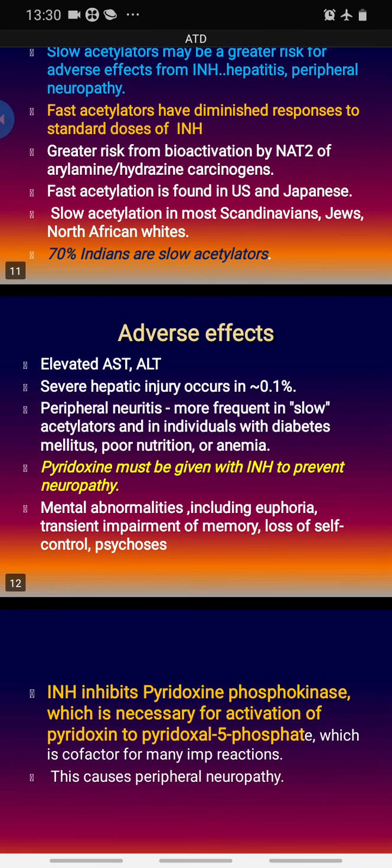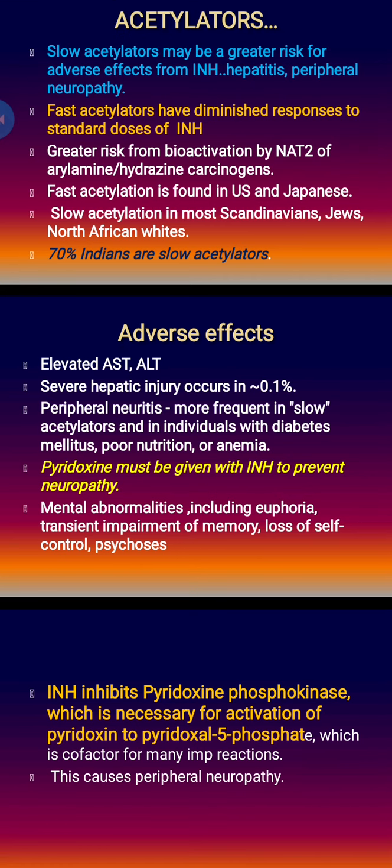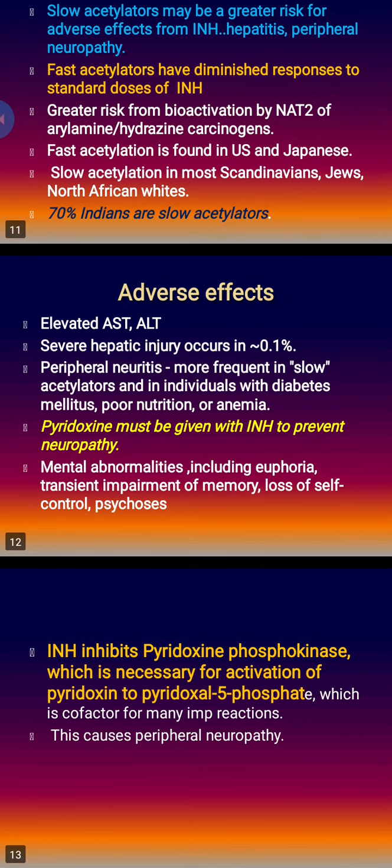At higher doses, rarely there can be mental abnormalities including euphoria, transient impairment of memory, and loss of self-control, psychosis. INH inhibits pyridoxine phosphokinase, which is necessary for the activation of pyridoxine to pyridoxal 5-phosphate. That is a cofactor for many important reactions, and this deficiency of pyridoxal phosphate due to INH is the reason for the neuropathy. So with INH administration, we have to give pyridoxine from outside, so that there is an adequate supply for generation of pyridoxal 5-phosphate.